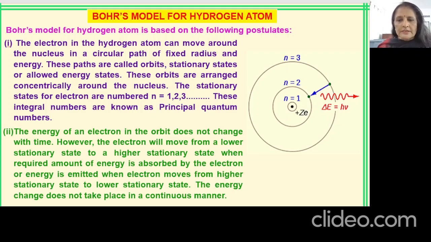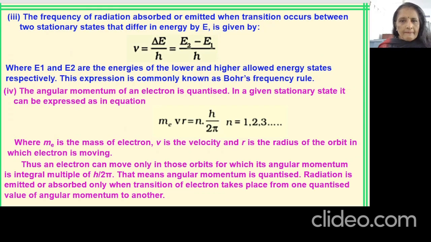This concept is known as quantization of energy, and here the energy radiation is in the form of fixed energy. It is not in a continuous manner. Another important point of Bohr's model of the atom is, as I have told you just now, that the frequency of radiation given when an electron leaves its orbit, using Planck's quantum theory, can be given by the formula frequency equals delta E by h. We have just seen in the case of spectra that spectral lines of particular frequency are formed.